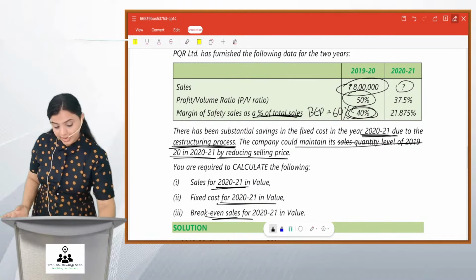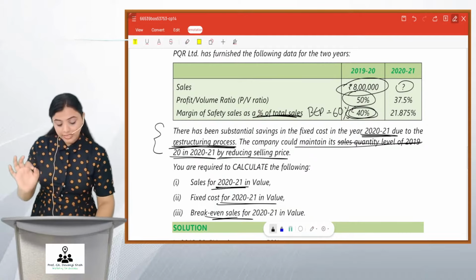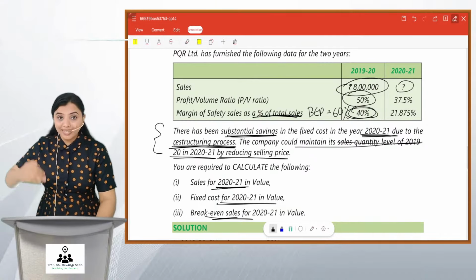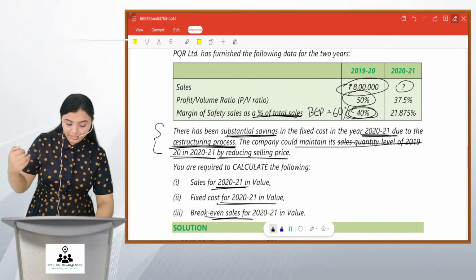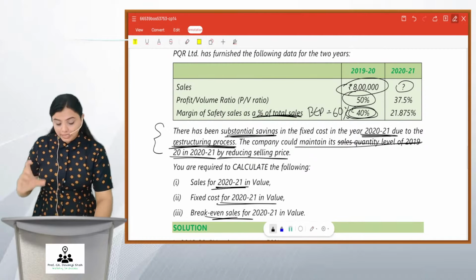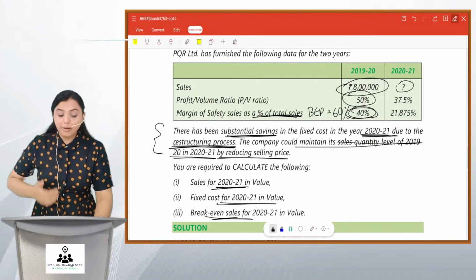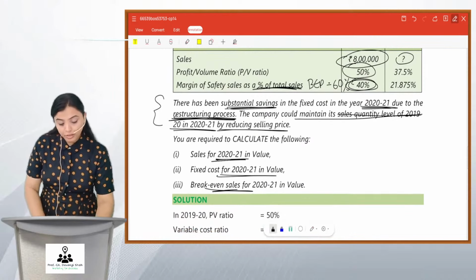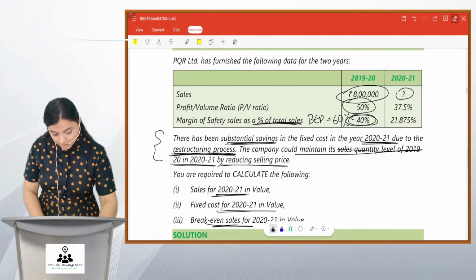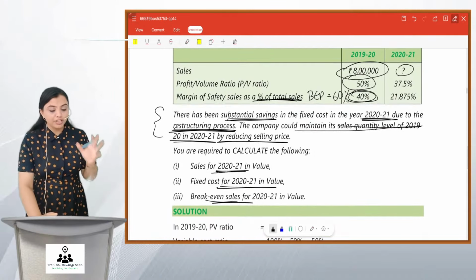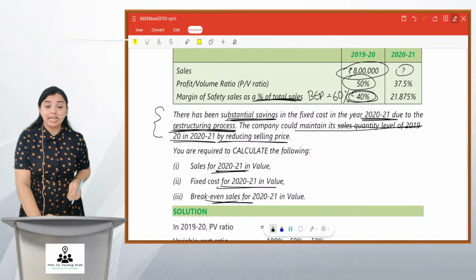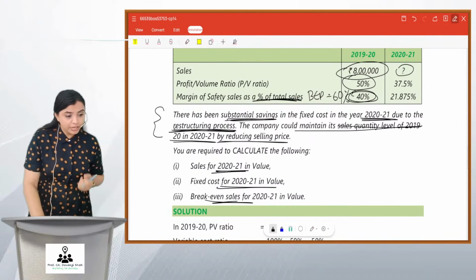And let's read again. There are substantial savings in fixed cost. So fixed cost is going to be less in 2021 as compared to 2020. And the company could maintain its sales quantity level by reducing the selling price. That means the quantity will be the same. So now we have to calculate the sales, the fixed cost, and the BEP. First of all, you should know all these things for the given year 2020. So let us have a look at that.